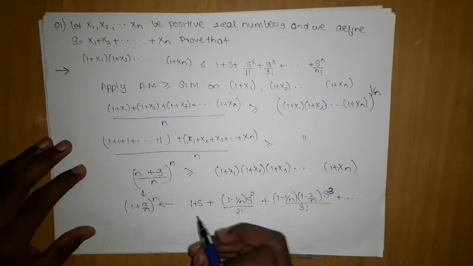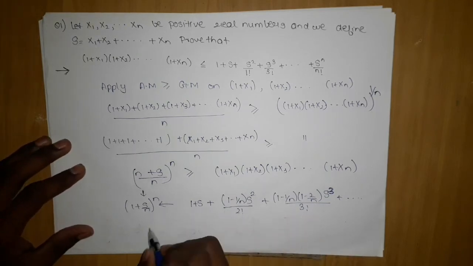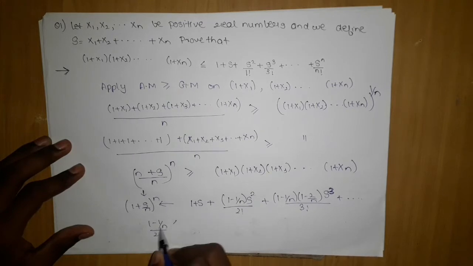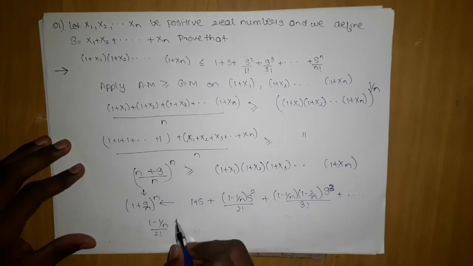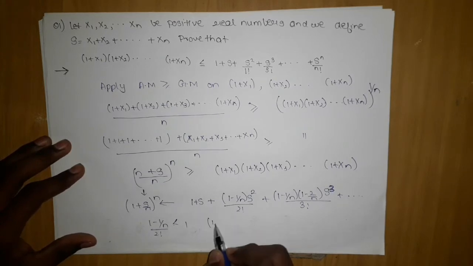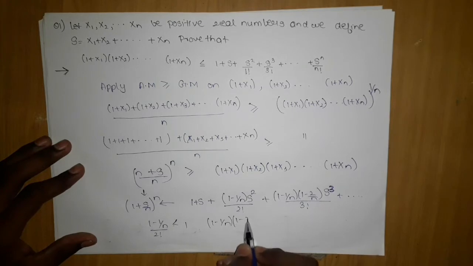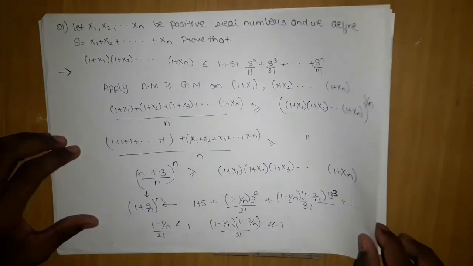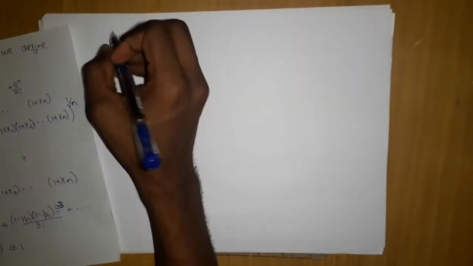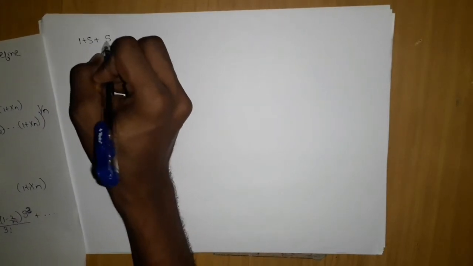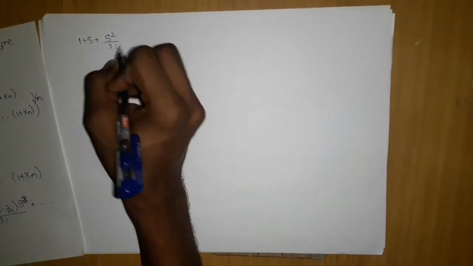Why are we doing it? In the binomial expansion, you can clearly observe that (1 minus 1 by n) upon 2 factorial is already less than 1, and when it is divided, it is less than 1. Whereas (1 minus 1 by n)(1 minus 2 by n) upon 3 factorial is even smaller, and so it will go on. In this manner, this thing can be written as 1 plus s plus, we can ignore that thing, upon 2 factorial.